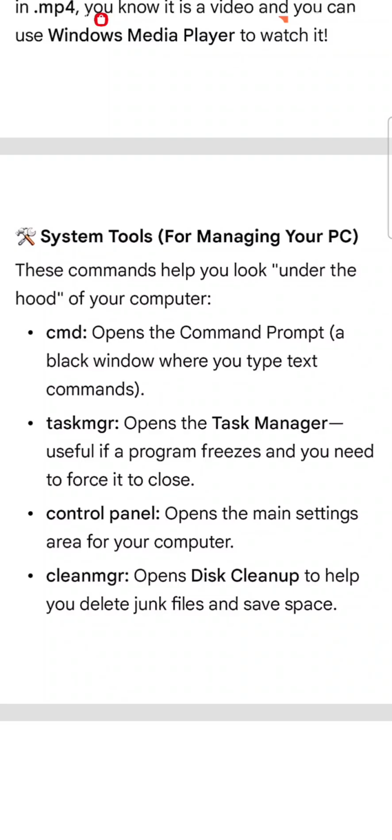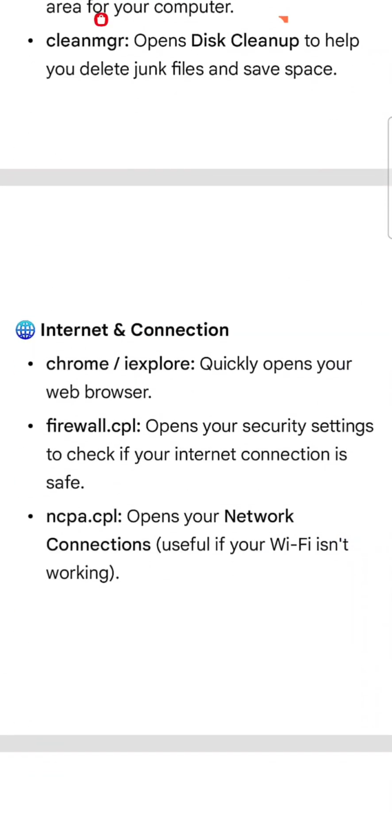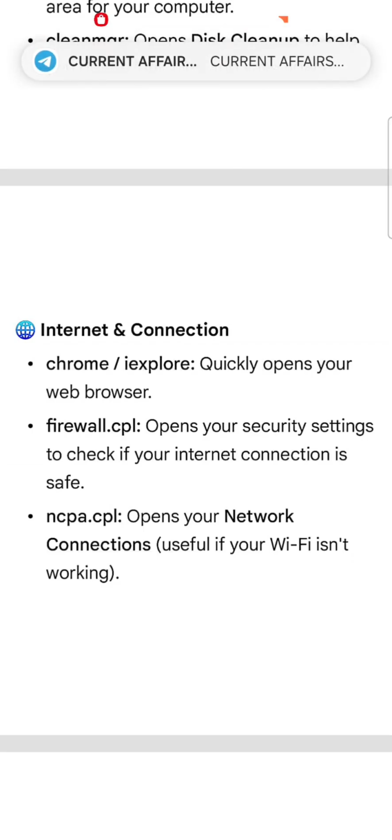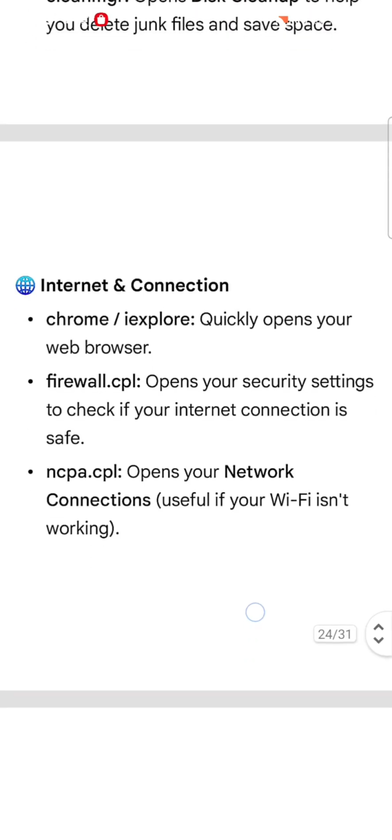System tools for managing your PC. These commands help you look under the hood of your computer. cmd opens the Command Prompt, a black window where you type text commands. taskmgr opens the Task Manager, useful if a program freezes and you need to force it to close. control opens the Control Panel, the main settings area of your computer. cleanmgr opens Disk Cleanup. iexplore or chrome quickly opens your web browser. firewall.cpl opens your security settings to check if your internet connection is safe. ncpa.cpl opens your network connections. Use it if your Wi-Fi is not working.